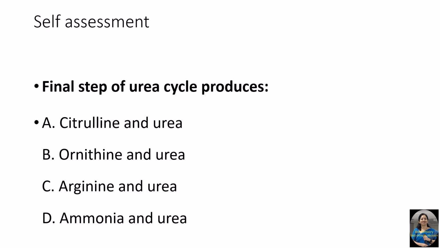Next question, final step of urea cycle produces 3, 2, 1, and the answer is ornithine and urea. And ornithine in this urea cycle acts as a catalyst. It enters the cycle and comes out without any change, so it acts as the catalyst of urea cycle.